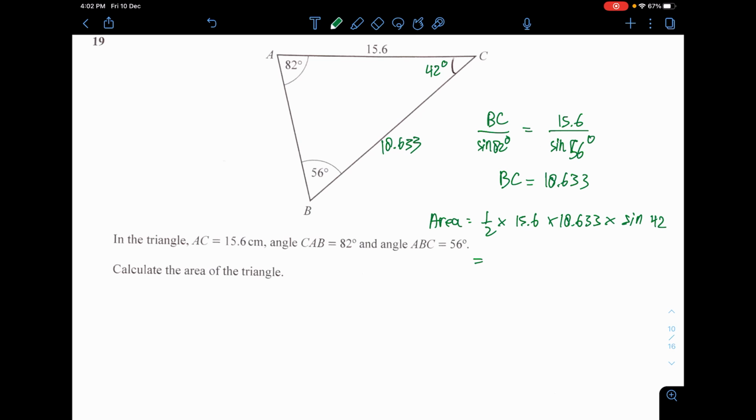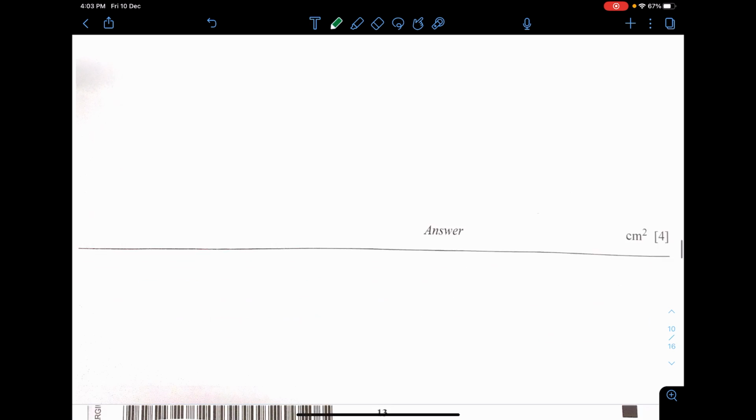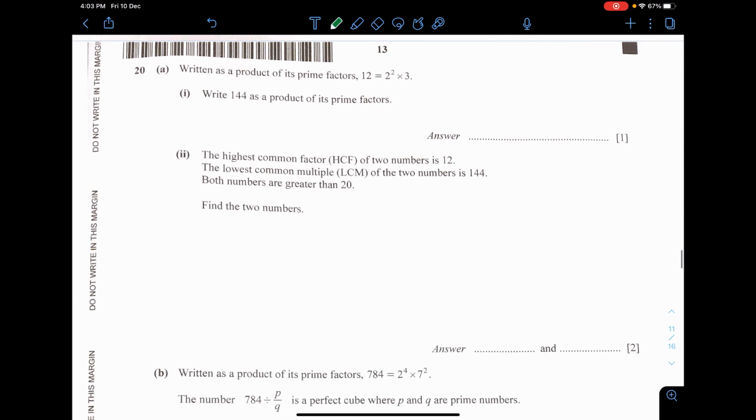You'll get 97.3, and this is corrected to 3SF. Right. Next, question 20. Written as a product of its prime factors. Okay, write down this amount as a product of its prime factors.